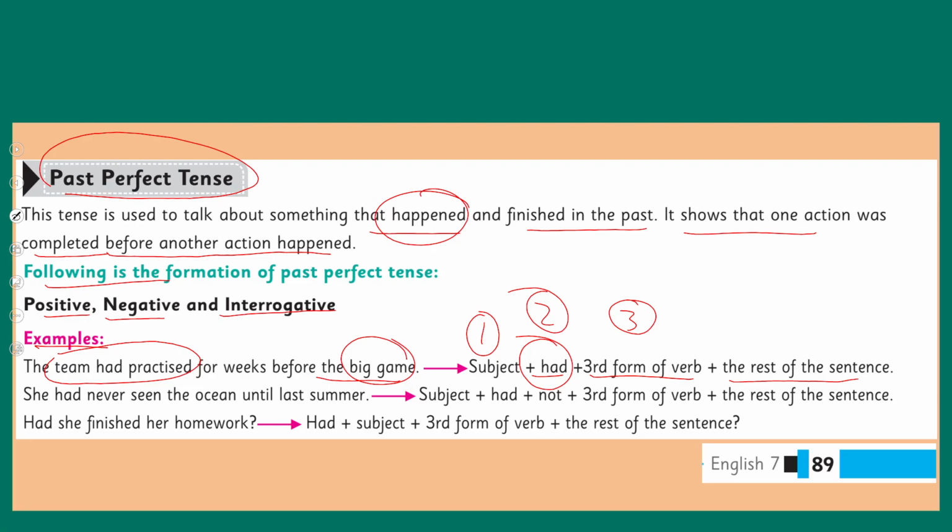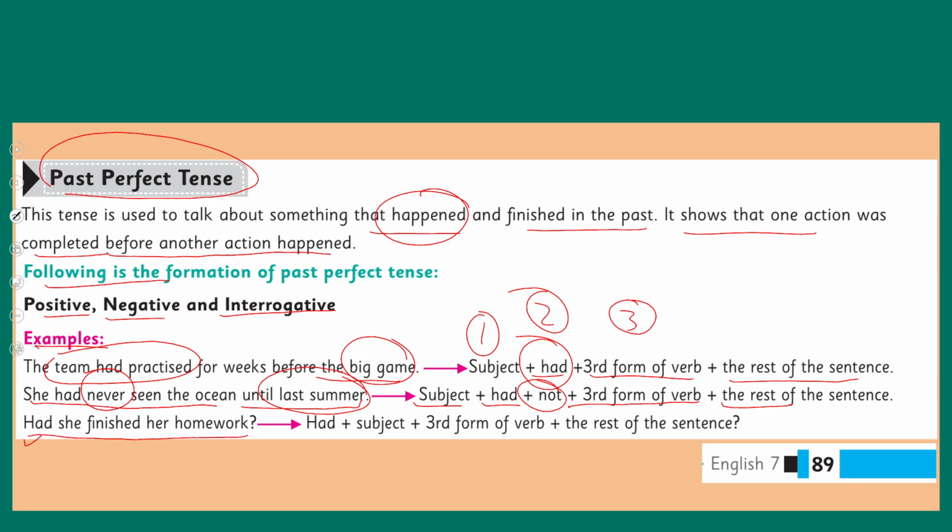Next example, she had never seen the ocean until last summer. First, she had never seen the ocean. Then last summer she saw it. So there are two events. So subject had plus not, because this is in the negative form. Never becomes not. Never is actually the form of not, then the third form of the verb, then the rest of the sentence.